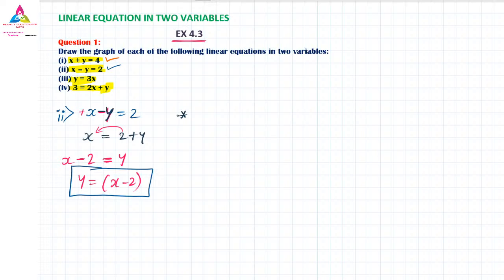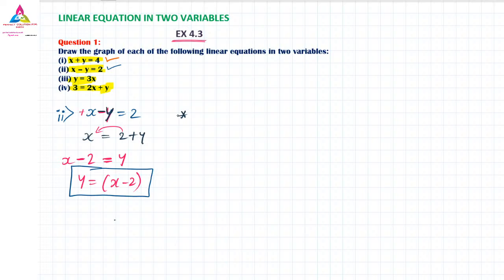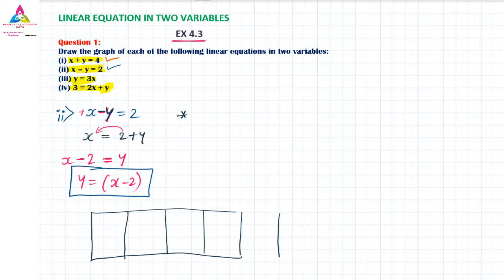We have to draw one table. So I will draw one table here. At least you have to find 4 values. At least 3 is enough, but if you find 4, it will be good. Yes, we have to substitute x is equal to 1, 2, 3. So at least find 4 values, because then you are not going to get a wrong answer.